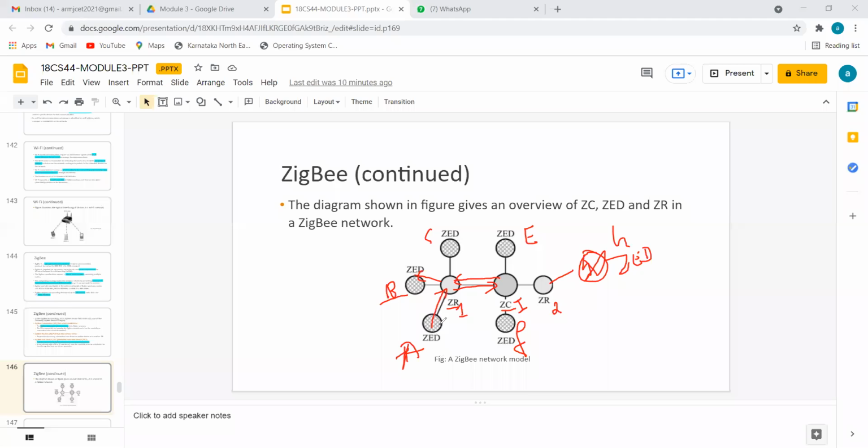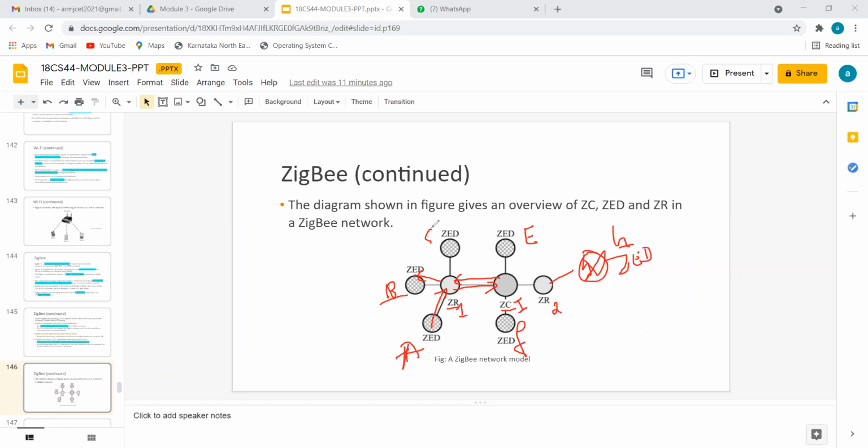A will give data to the ZR1 router. Router 1 will forward it to ZC, and ZR1 will also tell that it doesn't have the number of H. So ZC will take care. ZC will collect the data from ZR1 and identify who is taking care of H. That's ZR2. So at ZC, the coordinator will forward it to router 2, and router 2 will again forward it to end device H.